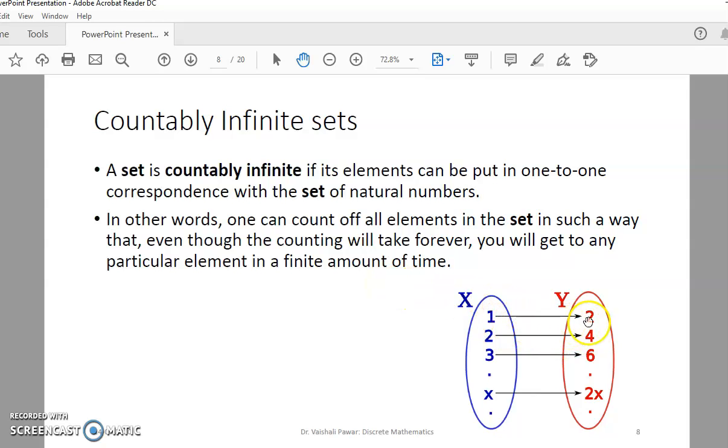So 1 is associated with 2, 2 is associated with 4, 3 is associated with 6. Likewise, any x can be associated with 2x easily. Such a mapping of the set of natural numbers with elements of set Y is possible. That's why Y is called countable, but since it is infinite in nature, this is a countably infinite set. This is what we mean by countably infinite set.